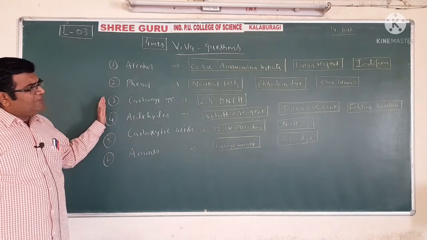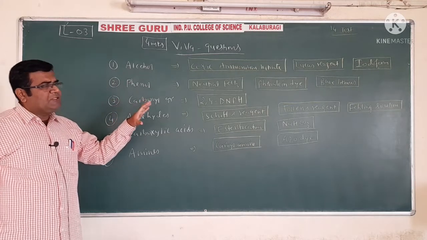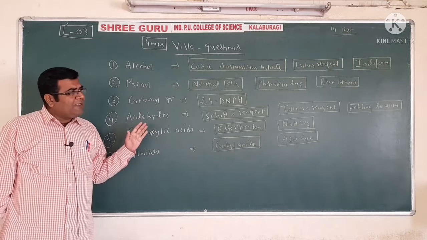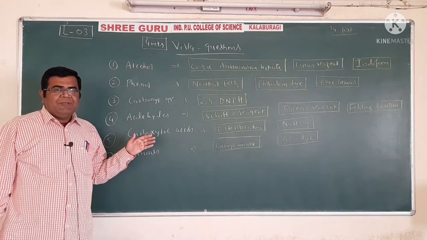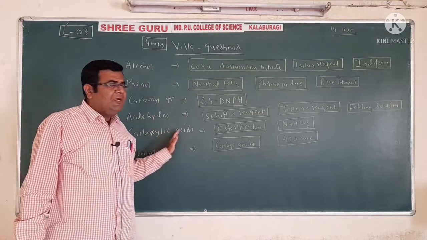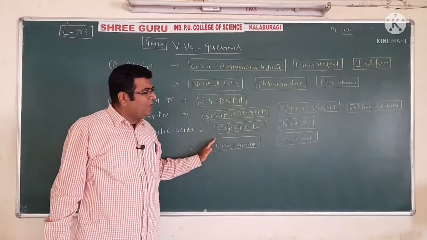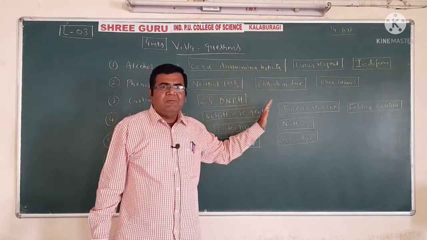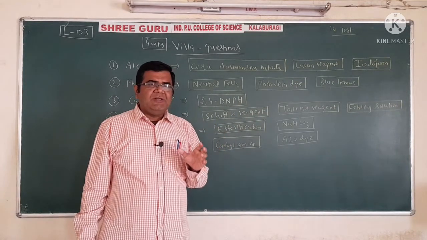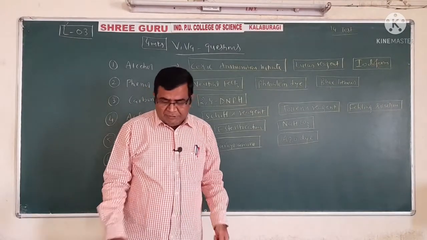On one page you have to write all these expected reactions in the Viva question, and after that we will make one table. In that table, in the first column we will write the functional group, in another column we will write what type of distinction test is required, and in the third column we write the observation, which confirms that the particular organic compound must have the particular functional group.